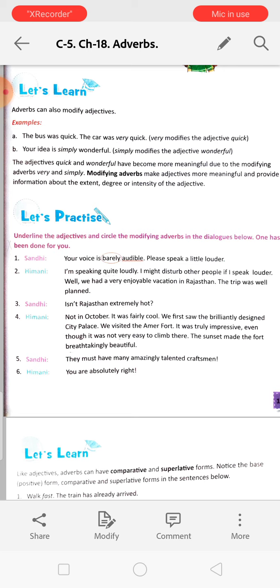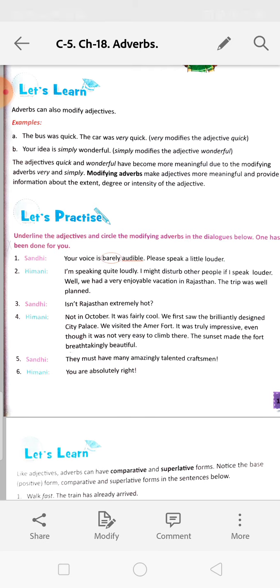Okay. Next, underline the adjectives and circle the modifying adverbs in the dialogue below. Your voice is barely audible. So barely is an adverb. Audible is an adjective. Okay. I am speaking quite loudly. So here quite is an adverb and loudly is the adjective over here.